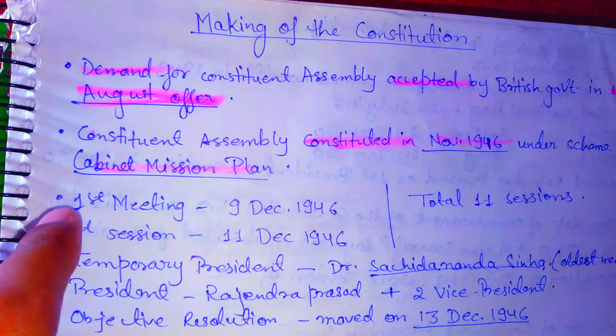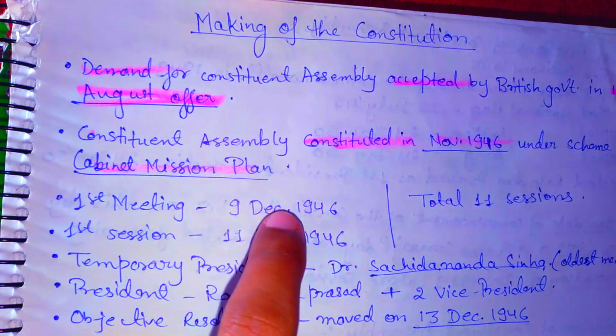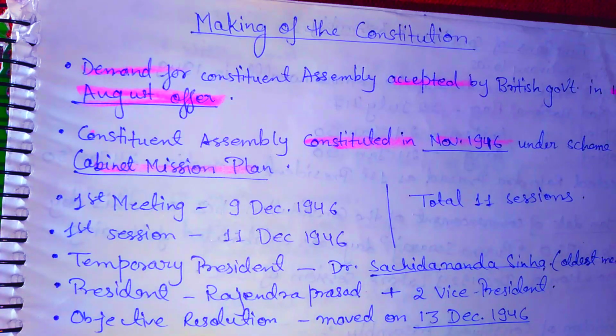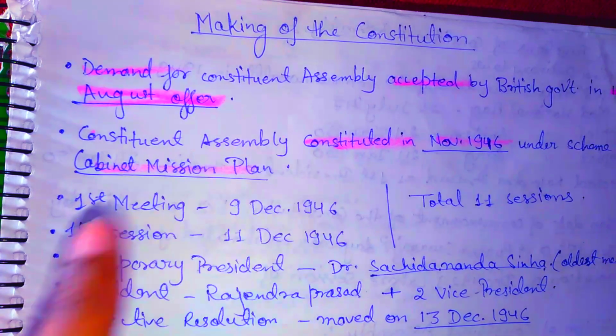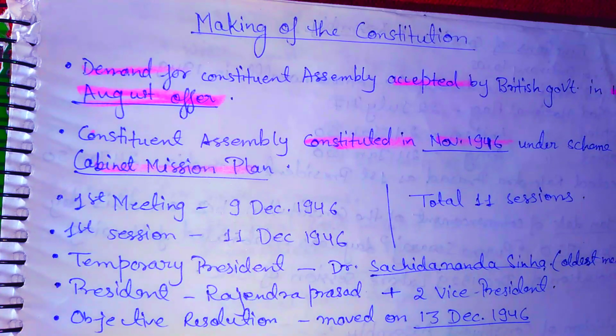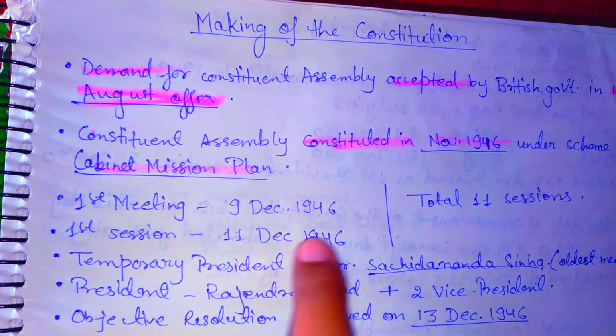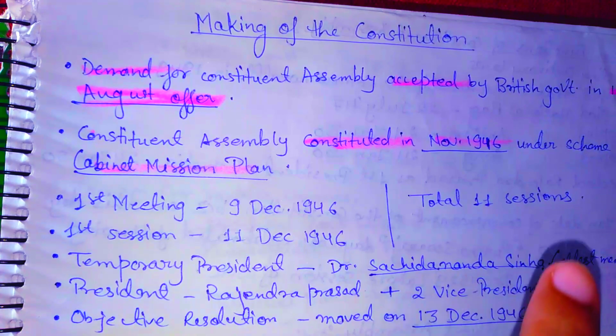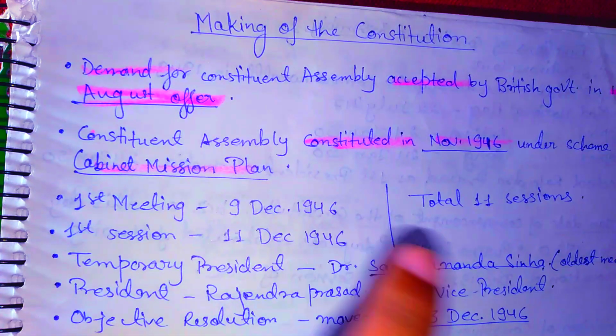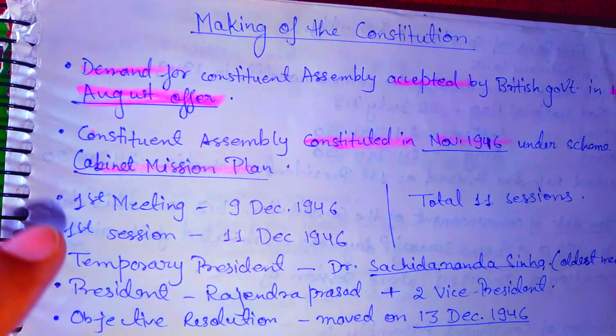See, there is a difference between first meeting and first session. This was the first meeting to chalk out plans, how they will conduct the discussions and how they will frame the constitution. It was just a basic meeting. The first session, where they actually discussed the whole idea of the constitution and how they are going to frame everything, was held on 11 December 1946 itself. In total, 11 sessions were held.